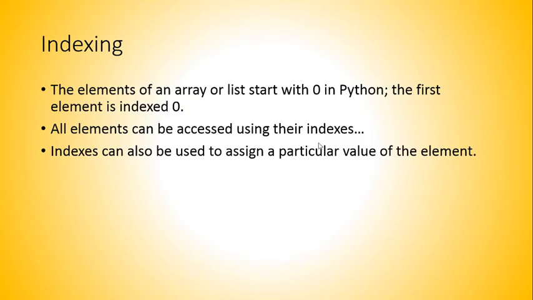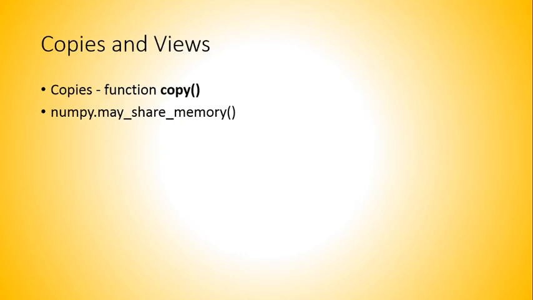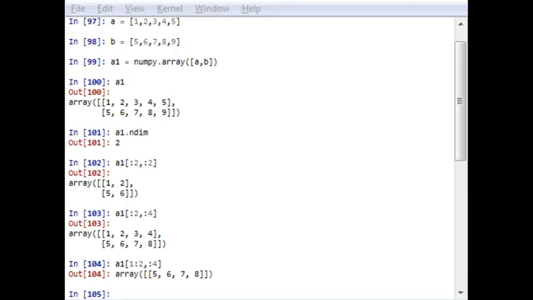Moving forward we will go about copying. I talked about slicing, now copies and views, and then we'll talk about masking. Copying and viewing is not much different in Python. From a memory usage point of view, slicing operations create a view of the original array. You can verify this claim that slicing is actually not utilizing your memory by storing it for all purposes.